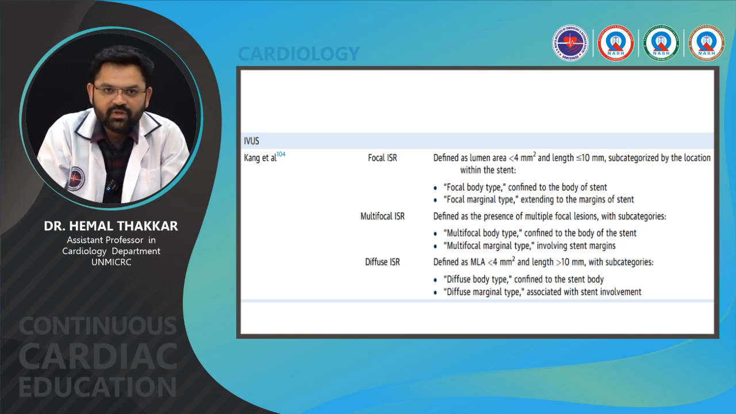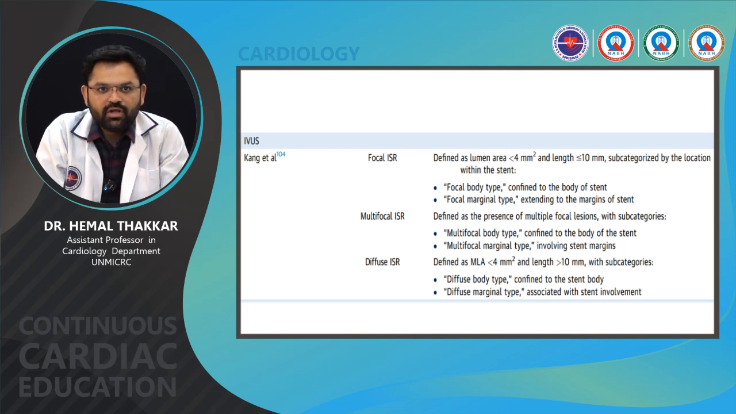So it is like the same Mehran classification: focal, multifocal and diffuse, which includes a minimum lumen area of less than 4 mm square, and based on length, less than 10 mm is focal, more than 10 mm is diffuse, and diffuse includes multifocal and marginal types.